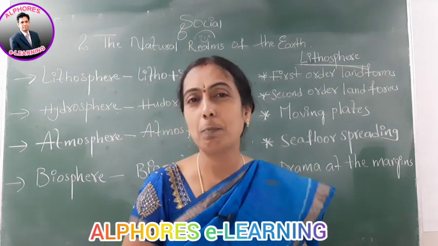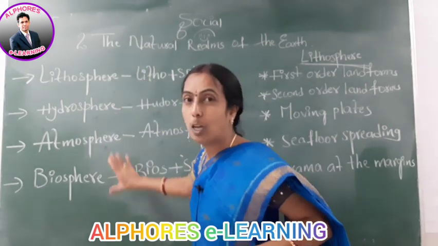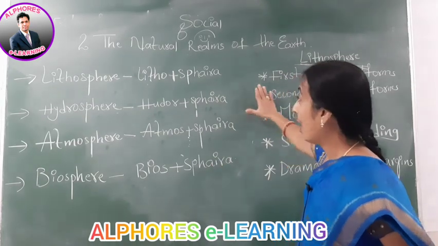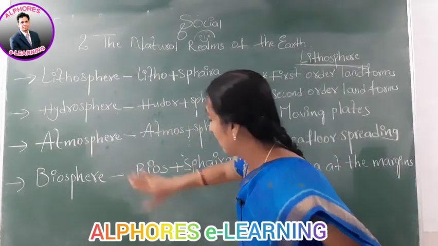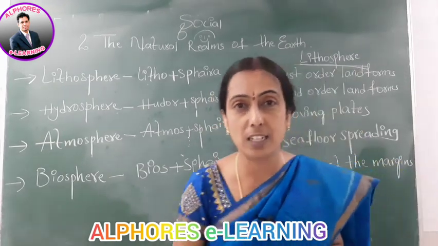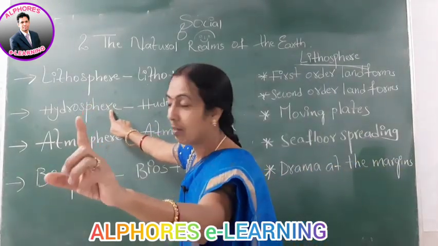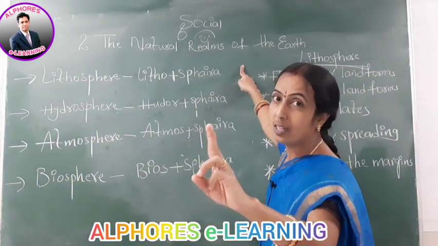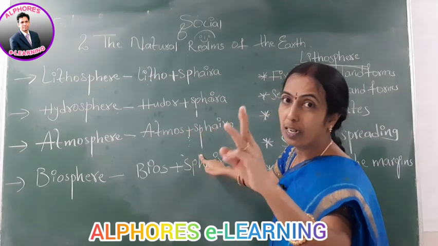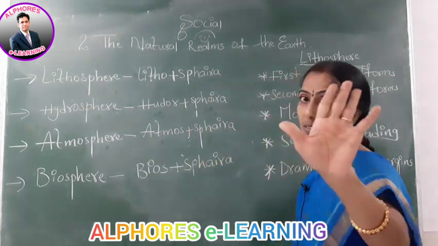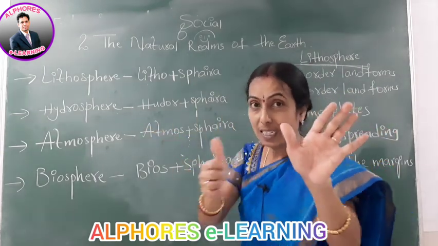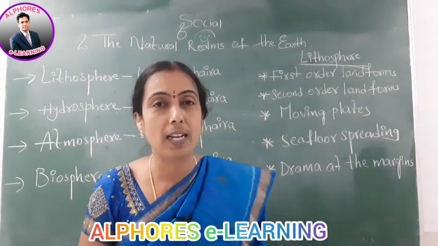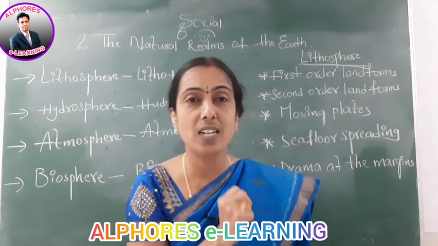I will name the tectonic plates. North American plate, South American plate, Eurasian plate, African plate, Indo-Australian plate, Pacific plate, Antarctica plate. 7 plates I said to you. North America, first plate. South America, second. Eurasian plate, meaning Europe and Russia, is the third one. African plate, fourth one. Indo-Australian, fifth one. Pacific plate, sixth one. Antarctica plate, seventh. 7 major plates and 2 minor plates, that is Nazca and Saudi Arabia.